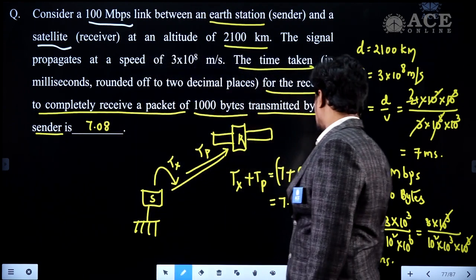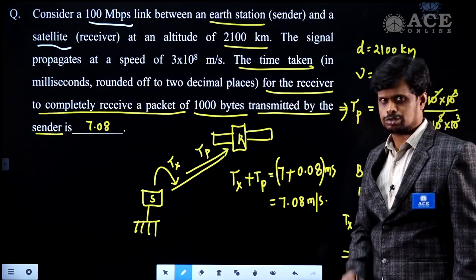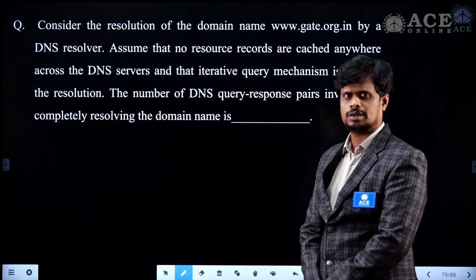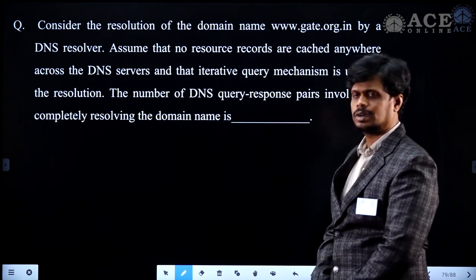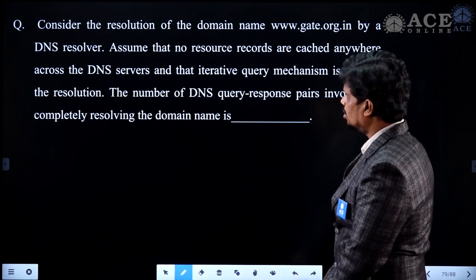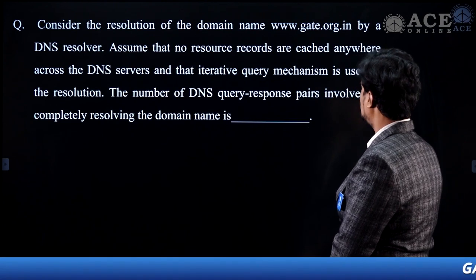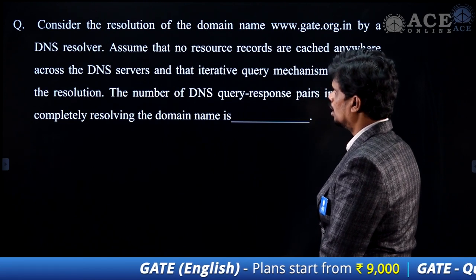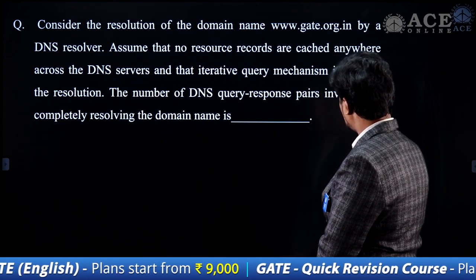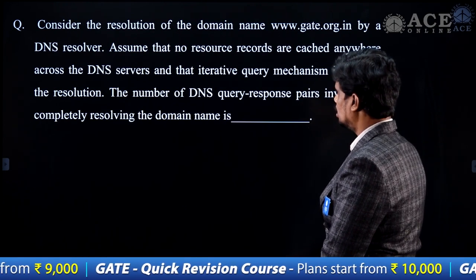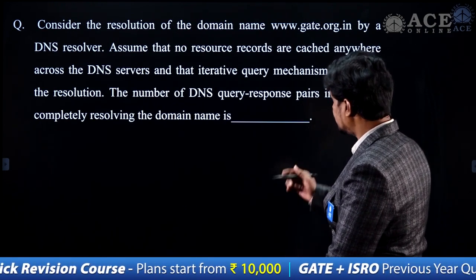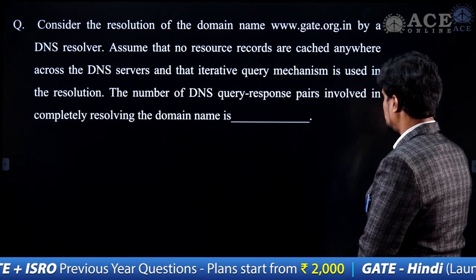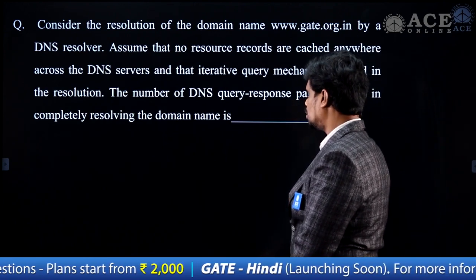Okay. So I believe you are clear with the explanation of this question. Let's move to the next question. This next question is from computer networks in the GATE 2022 examination, based on DNS. Look at the question statement. Consider the resolution of the domain name www.gate.org.in by DNS resolver. Assume that no resource records are cached anywhere across the DNS servers, and that the iterative query mechanism is used in the resolution. The number of DNS query response pairs involved in completely resolving the domain name is?